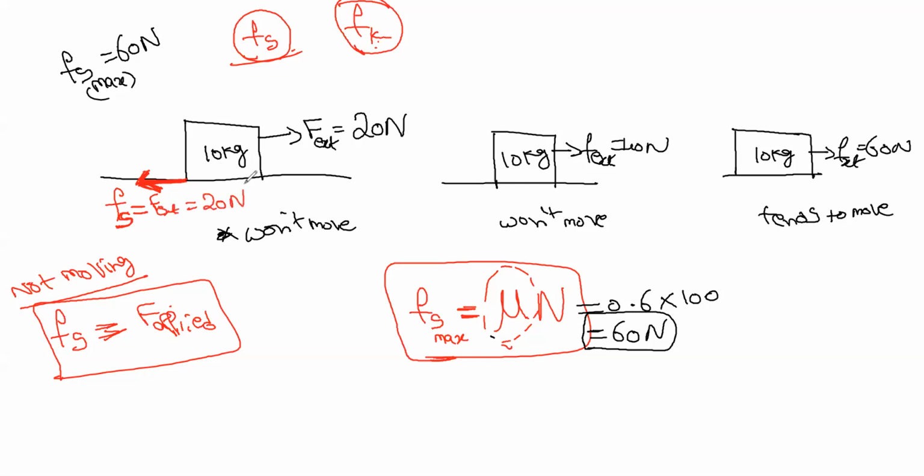Now we can tell the body is in equilibrium, because since it is not moving, the body should be in equilibrium. For it to be in equilibrium, the opposite forces should be equal.